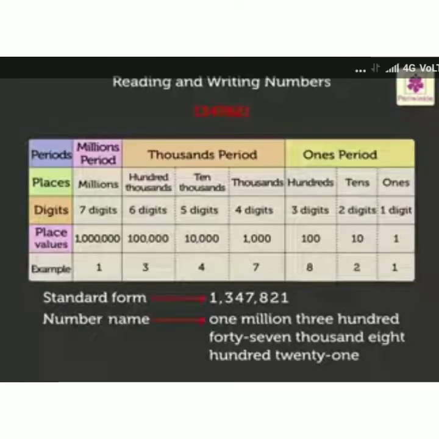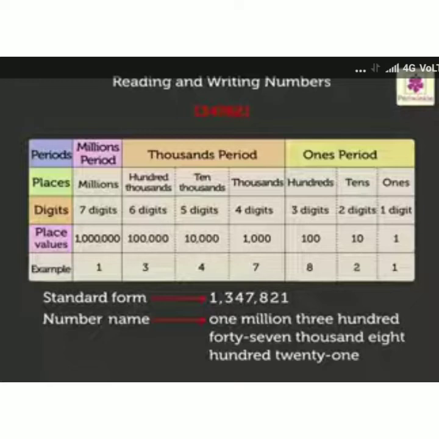Here I have an example of how to read and how to write number names in the international number system. I have a 7-digit number here, placed in the place value chart. The first digit is in the 7th place, that is the millions place: 1. 3 is in the 100,000s place, 4 is in the 10,000s place, 7 is in the thousands place, 8 is in the hundreds place, 2 is in the tens place, 1 is in the ones place.